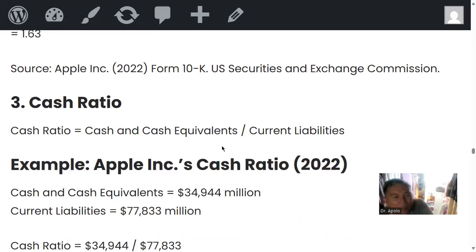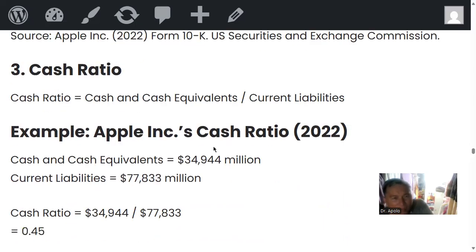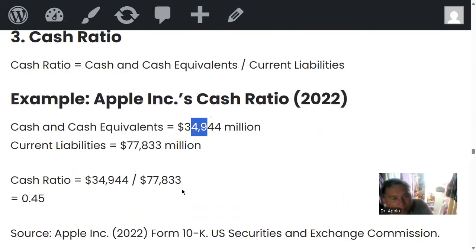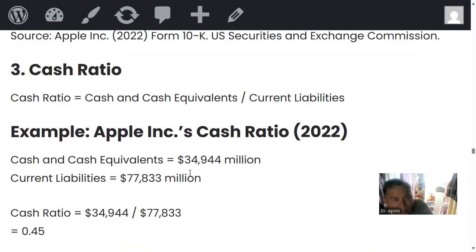So the cash ratio is a measure of cash and equivalents to current liabilities. We have the formula. Given cash equivalents of 34,000 million and current liabilities 77,000 million, the cash ratio is 0.45. So what does it mean? Is it good? This is a ratio of cash and liabilities.